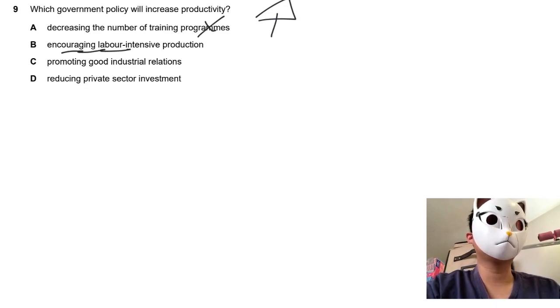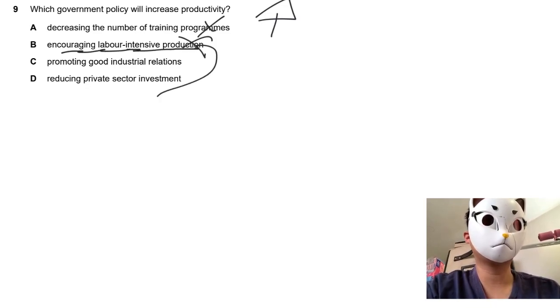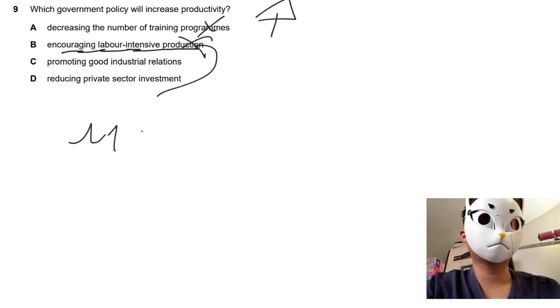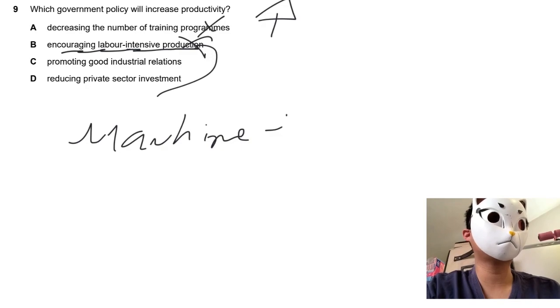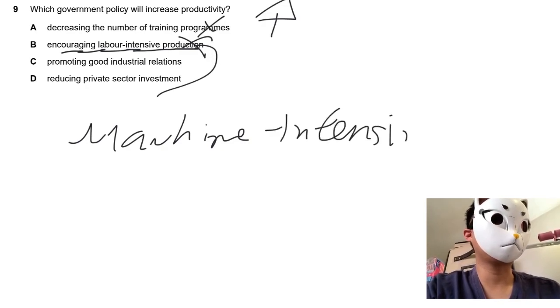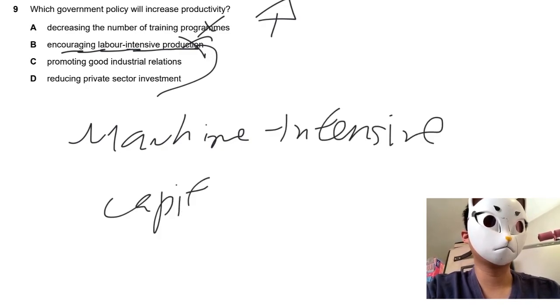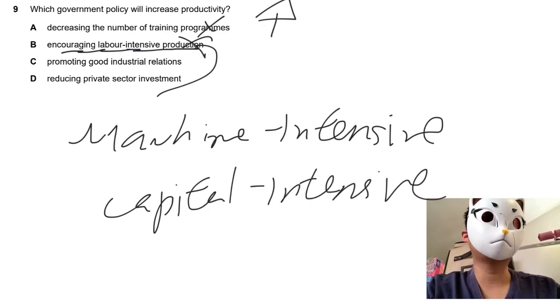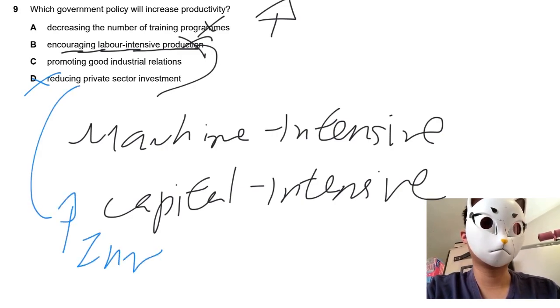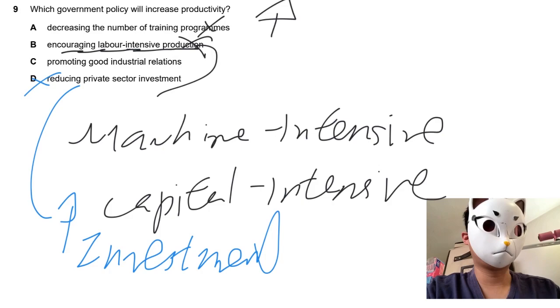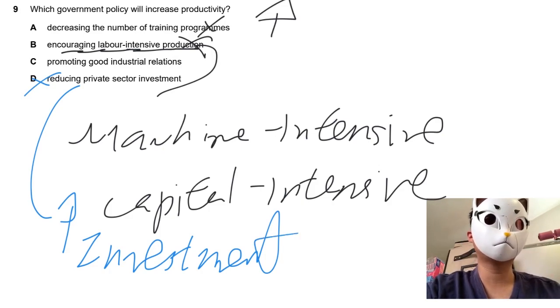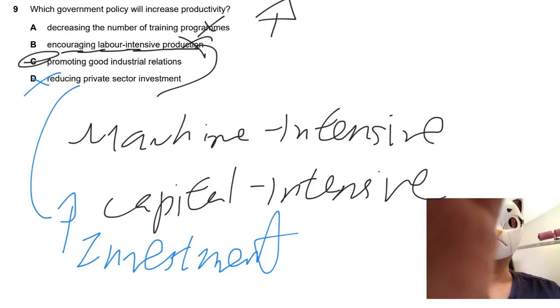B. Encouraging labor intensive. Oh no, it's not about that. It should be machinery intensive or capital intensive to raise productivity. So it's wrong. D must be wrong too, because you should raise investment to promote automation or mechanization. The answer must be the last one, C. Move on.